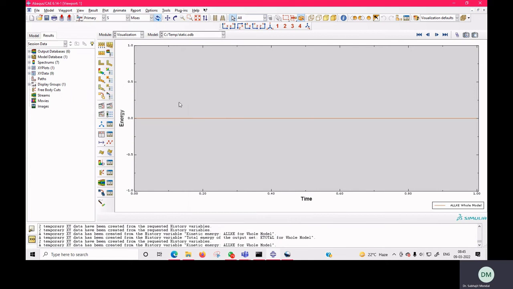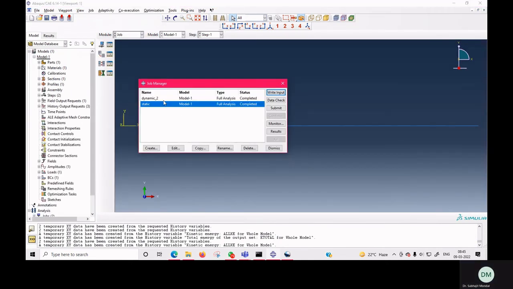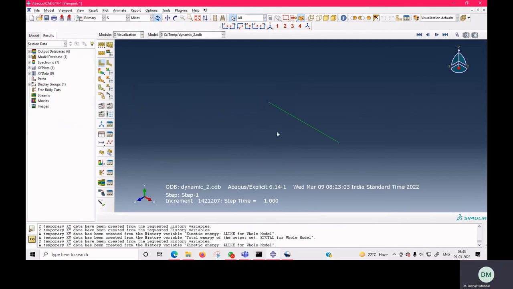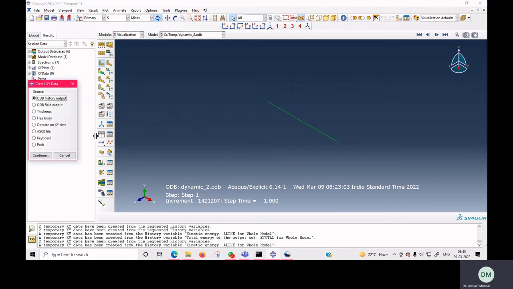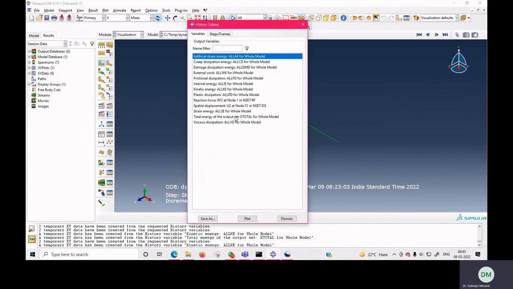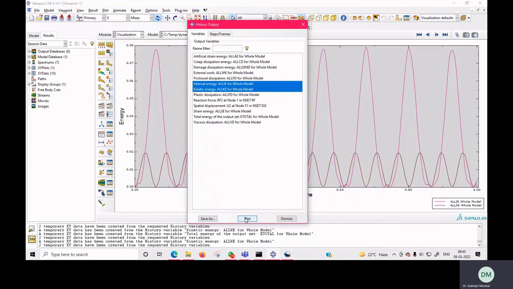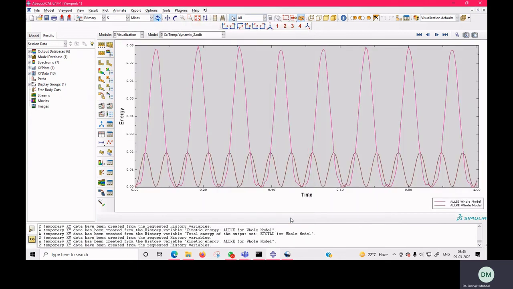Since we have done static analysis, our kinetic energy is 0. And here we have our dynamic analysis where we have applied the load as instantaneous, and we have got kinetic energy which is quite high.